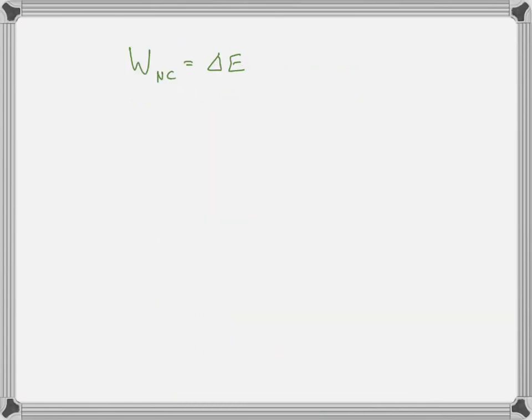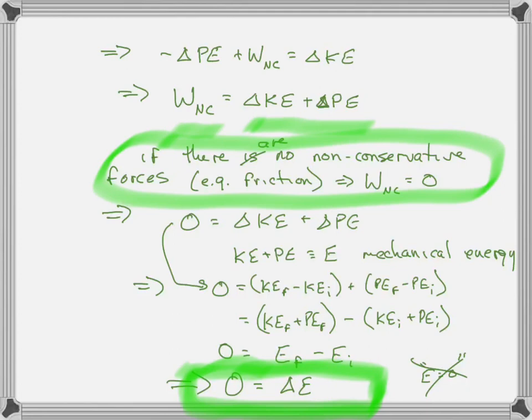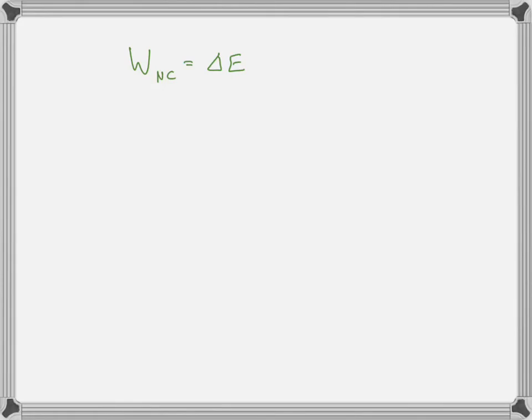Back to the original work energy theorem, I had said if W_NC is 0, then you get 0 equals change in E. Well, actually, if it's non-zero, then this is just the work energy theorem, just rephrased. We have included the conservative forces on the right-hand side, where it used to be work equals change in kinetic energy. This is the work energy theorem rephrased.